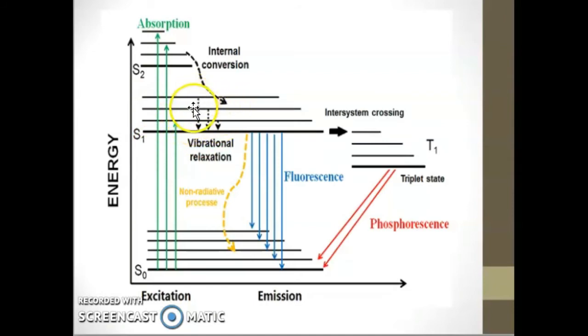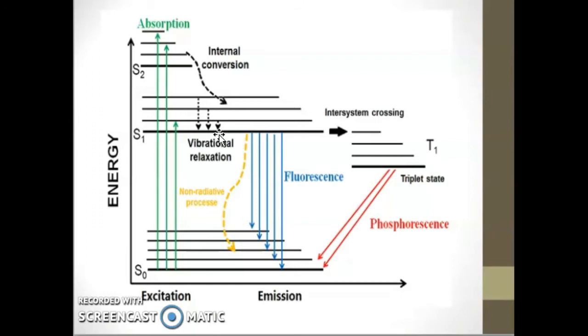That is, that molecule is losing vibrational energy very rapidly until it reaches the zeroth vibrational level of that electronic state. Suppose this is V0, V1, V2, V3. That is, it is reaching V0, the zeroth vibrational level of that electronic state.